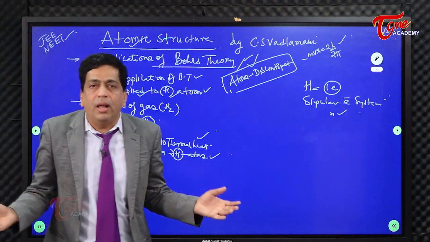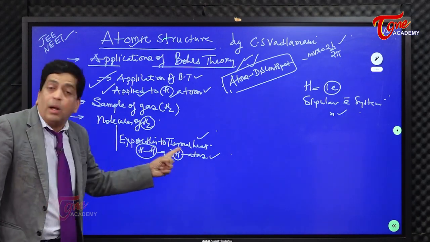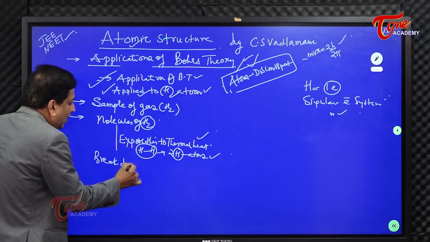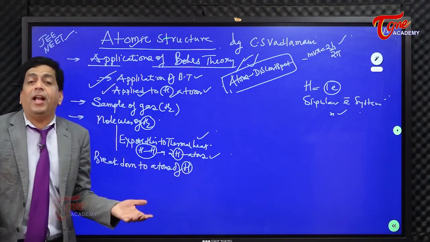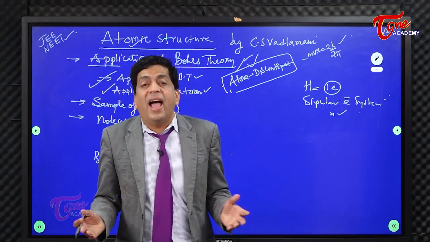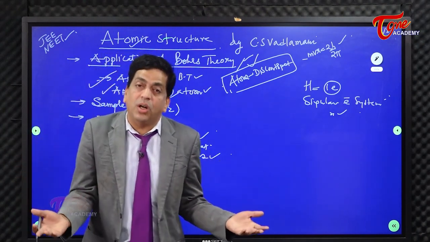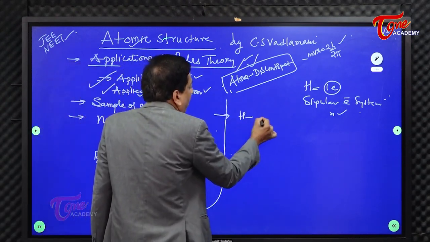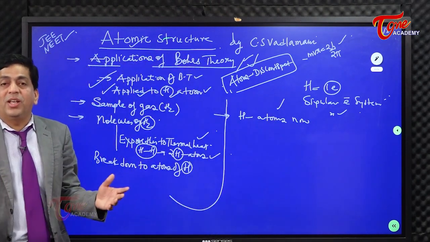So what I'm doing basically is applying Bohr's theory to the hydrogen atom, but hydrogen atoms are not readily available. So what you're supposed to do is take the sample of what? Hydrogen gas, expose that to what? Thermal heat. Then the molecules break down to atoms, the atoms of hydrogen. When you have n number of hydrogen molecules and each molecule gives you 2 hydrogen atoms, then naturally you will have 2n hydrogen atoms now. Now, what is happening here? You have broken the hydrogen molecules into hydrogen atoms.